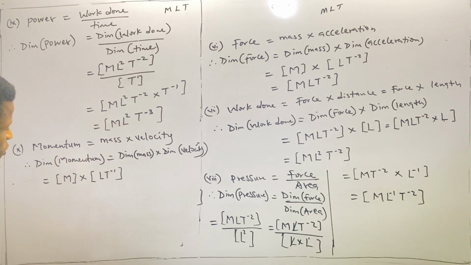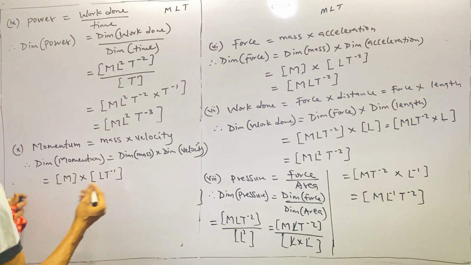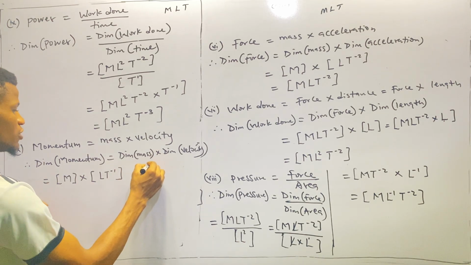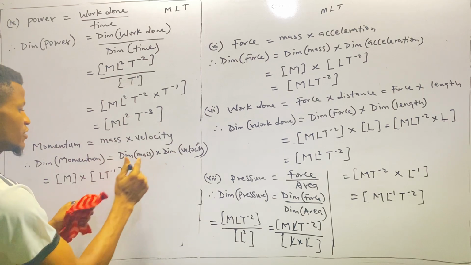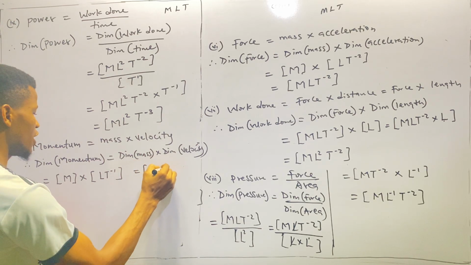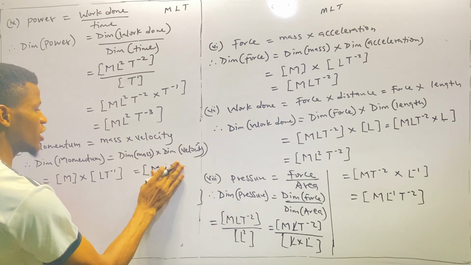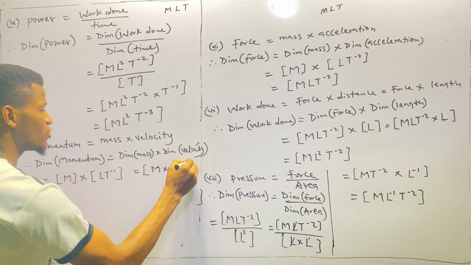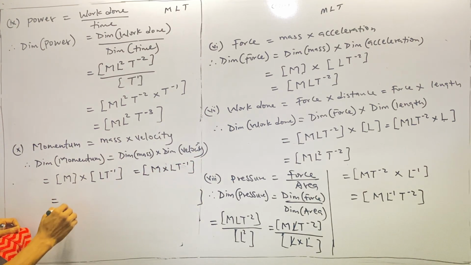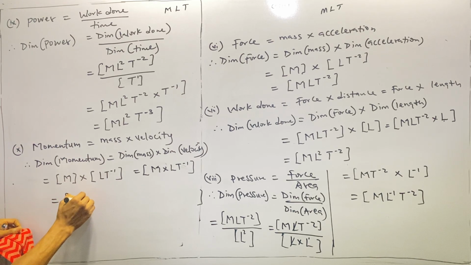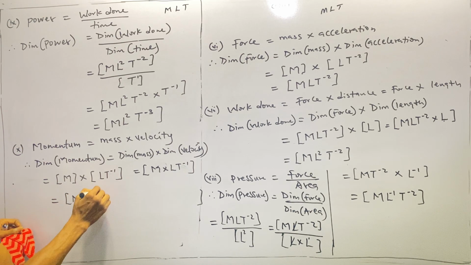Yes, displacement over time. Okay, so if we bring them together, let's open the bracket. It's going to be M times L times T raised to power -1. So we bring them together, we now have that this will be equals to MLT raised to power -1.